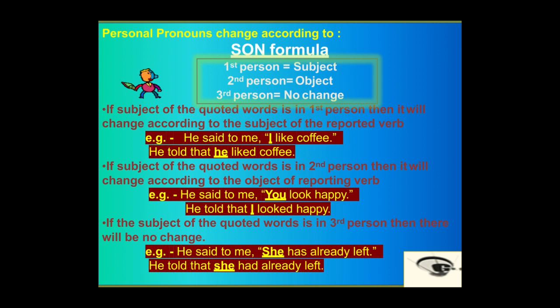Now if the subject of the quoted words is in the second person, then it will change according to the object of the reporting verb. For example, he said to me, "You look happy."